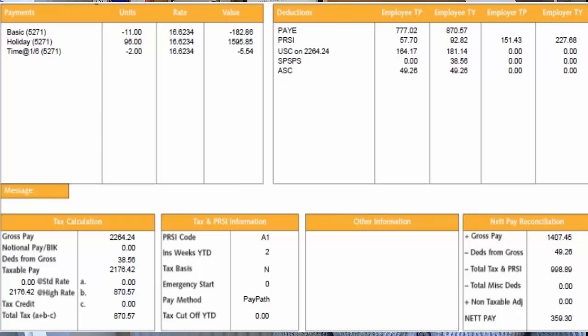9. Taxable pay to date or cumulative taxable pay. On this payslip, you will find it here. 10. Taxable DSP payments to date.